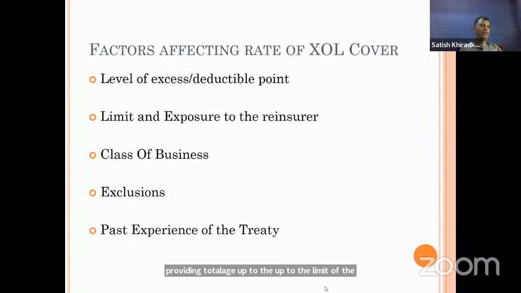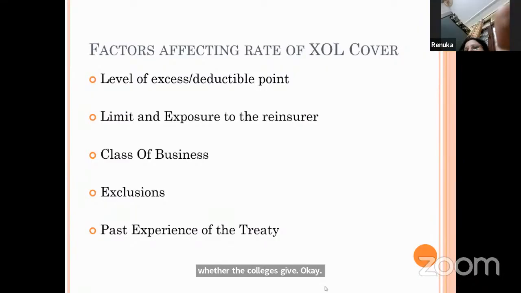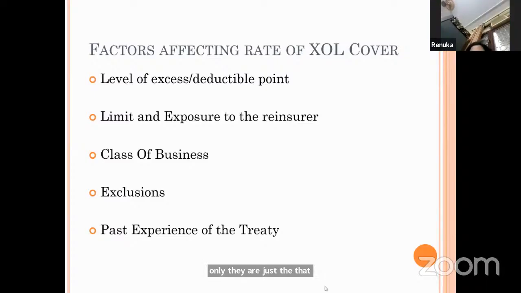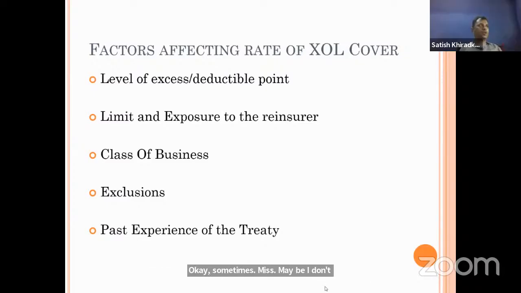Okay, ROR or ROL, if any question comes, then apply that rate to the total coverage up to whatever limit the coverage is given. So what is ROR? Rate of reinsurance or rate of line. These are similar. They are just the terms they give to apply for the premium calculations. Okay. Sometimes maybe, I don't think so, because it is not in the book also. But sometimes if the paper gets tougher, such a question may come. Otherwise, I am also not expecting such a question.